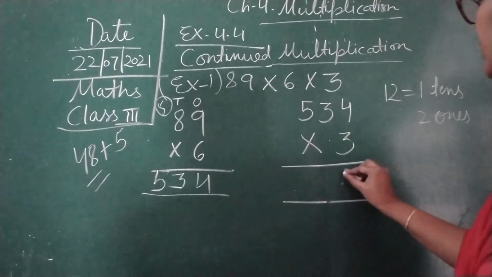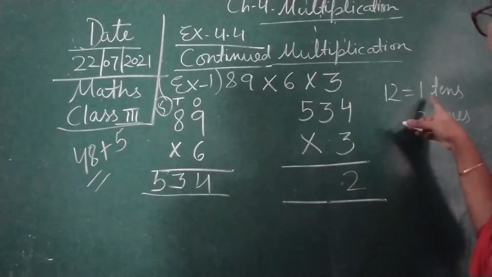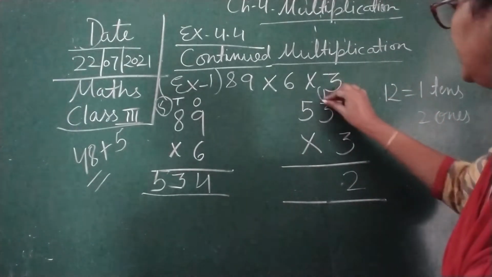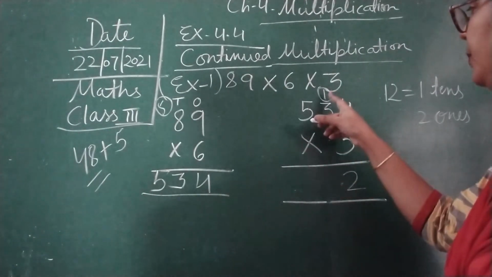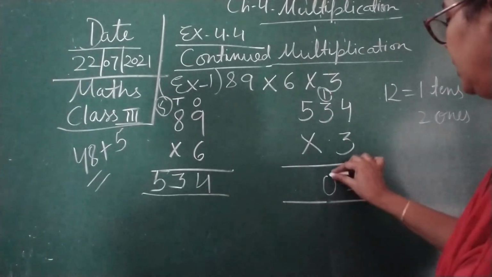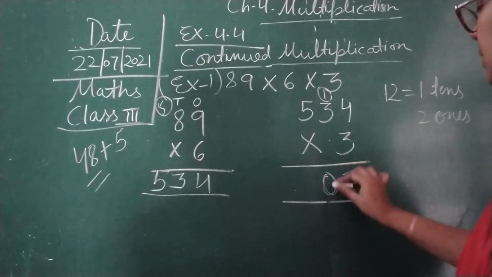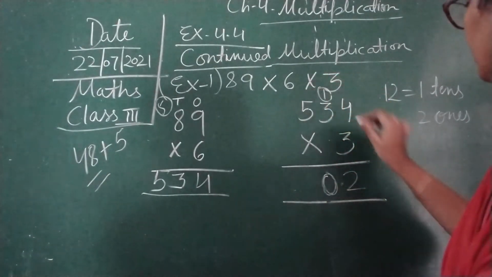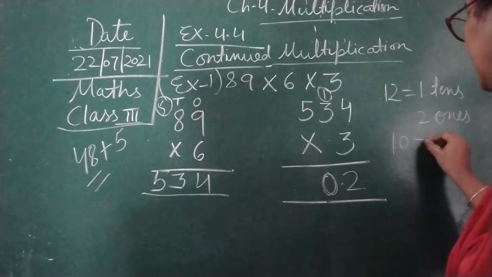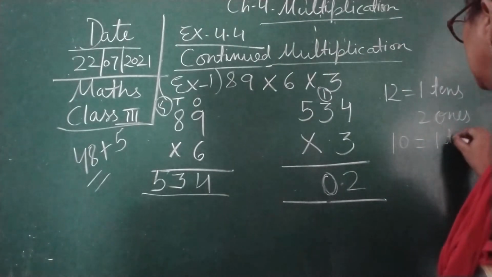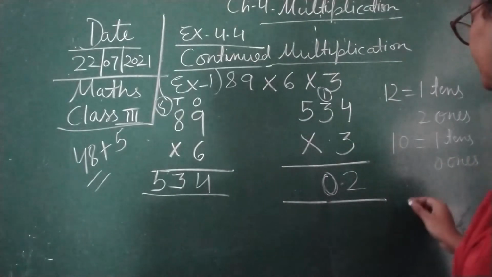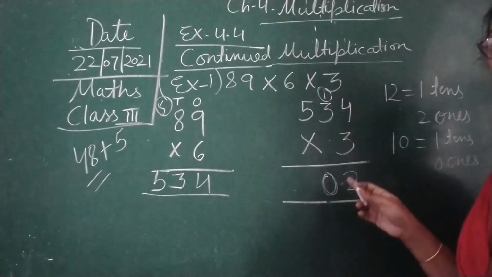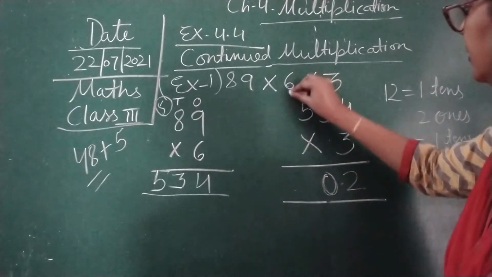Okay, so 2 ones we will write right over here, and now 1 is the carryover. Now 3 threes are 9, 9 plus 1 is 10. We are going to write 10 over here, 0, and then 1, because 10 is equal to 1 tens and 0 ones. So we have already written 0 over here, 1 will be carried over here.